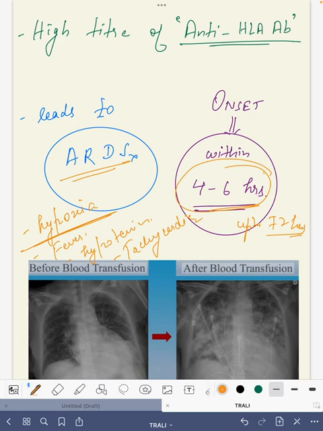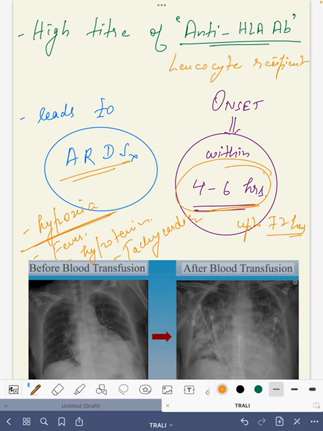And how does this TRALI occur? TRALI occurs due to anti-HLA antibody present in the donor blood, right? So whenever anti-HLA antibody is present in the donor blood, it will react with the leukocytes of the recipient.